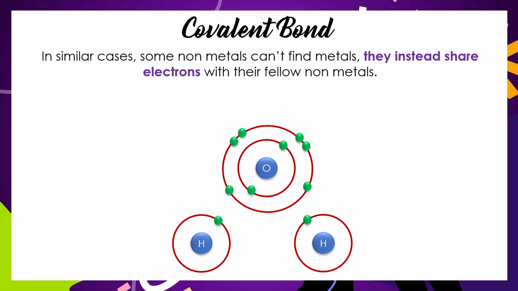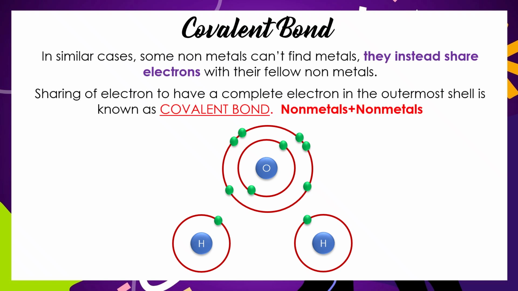In similar cases, some nonmetals cannot find metals. They instead share electrons with their fellow nonmetals. Sharing of electrons to have a complete octet in the outermost shell is known as a covalent bond. It is a bond between a nonmetal and another nonmetal.